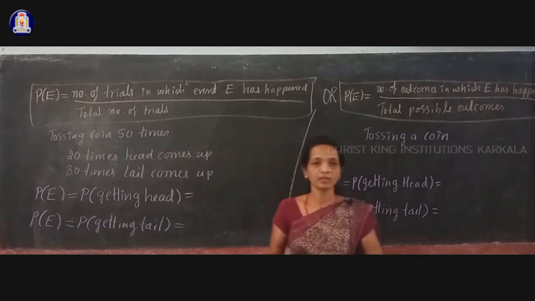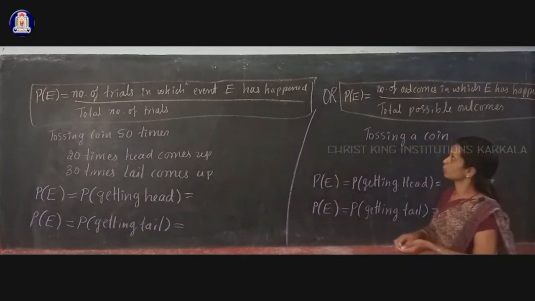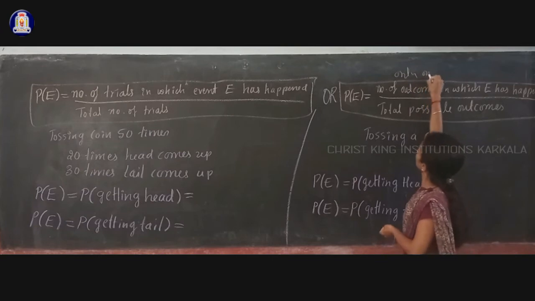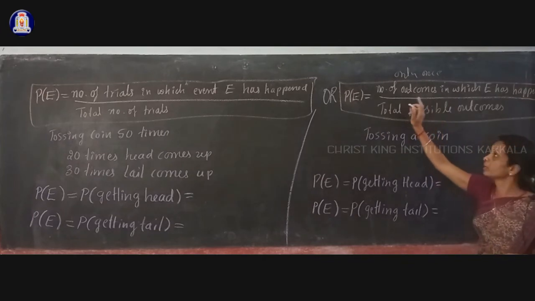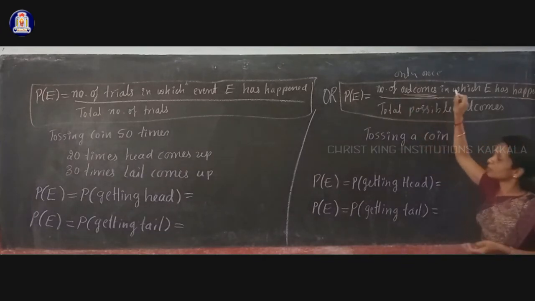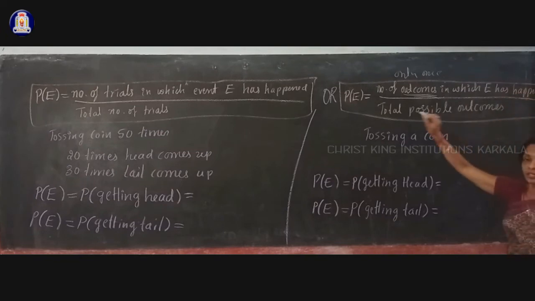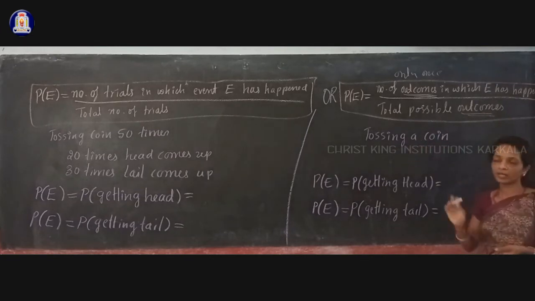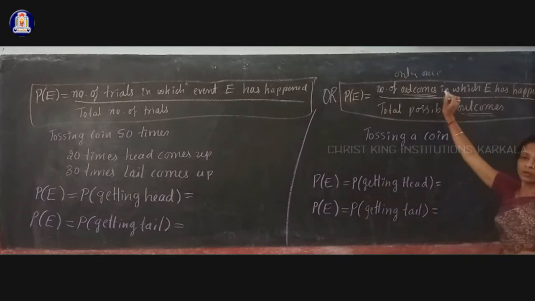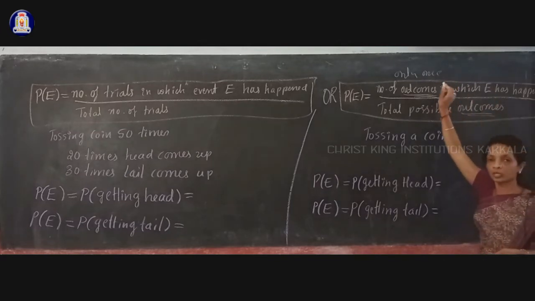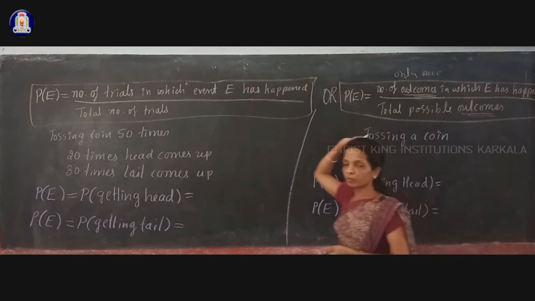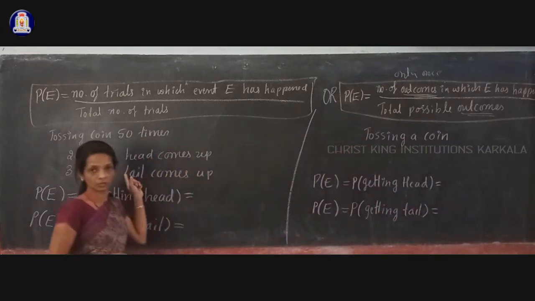And if you did that random experiment only once, then you use this formula: the probability of an event is given by the number of outcomes in which event E has happened divided by the total possible outcomes. When you perform the experiment only once, use this formula. When you perform the experiment more than once, use the other formula.